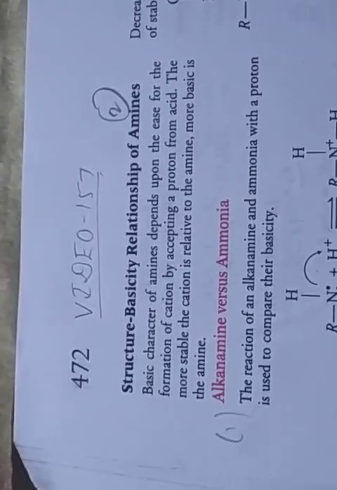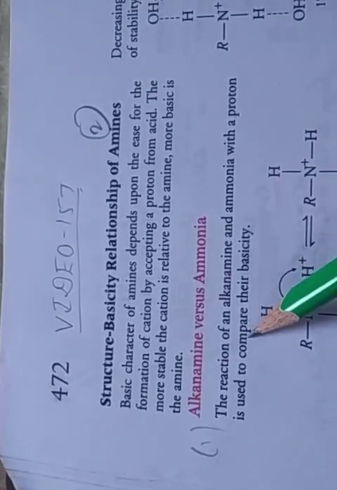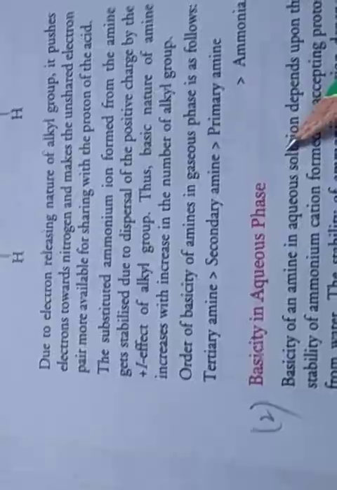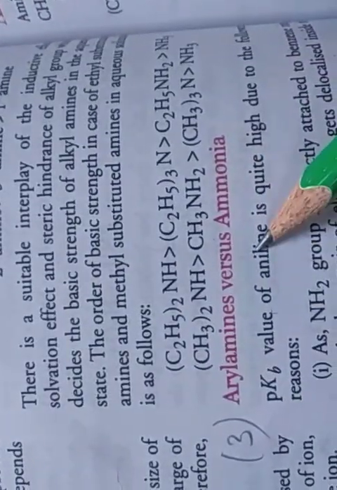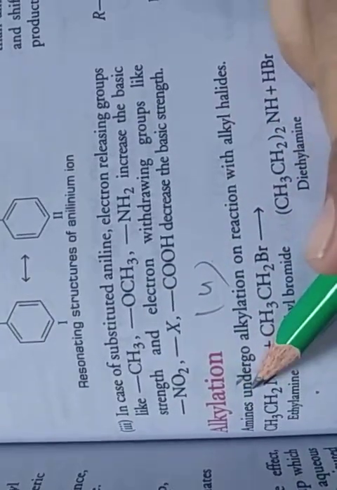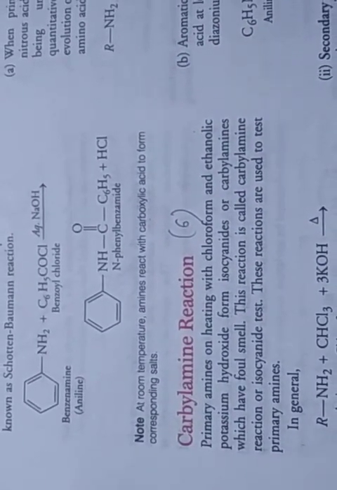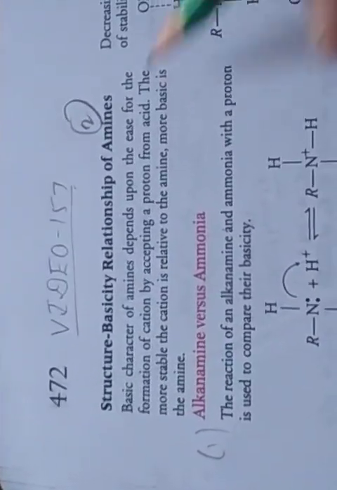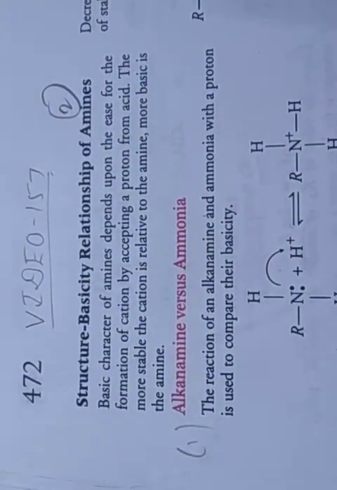In this, we have to discuss a total of 6 points. First is alkylamine versus ammonia. Second, basicity in aqueous solution. Third is aryl amines versus ammonia. Fourth is alkylation, fifth is acylation, and sixth is carbylamine reaction. So these are the 6 points discussed in this topic, structure basicity relationship of amines.